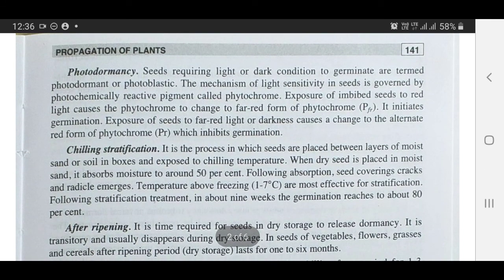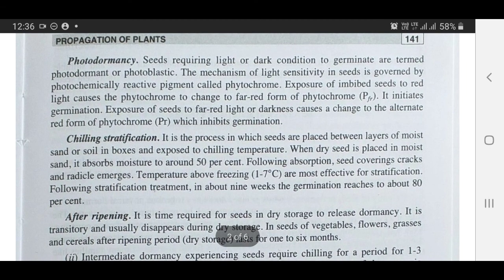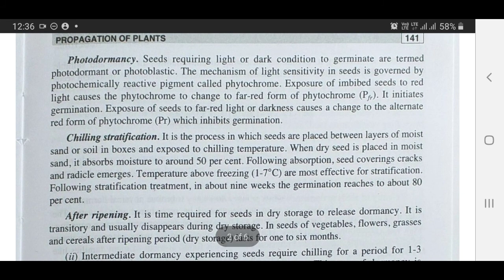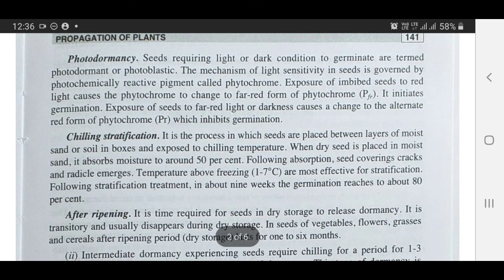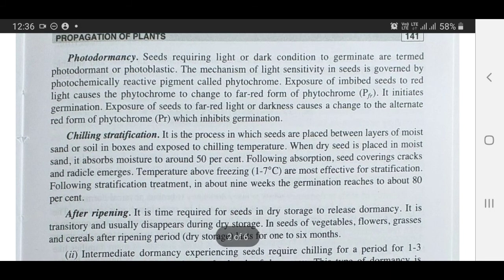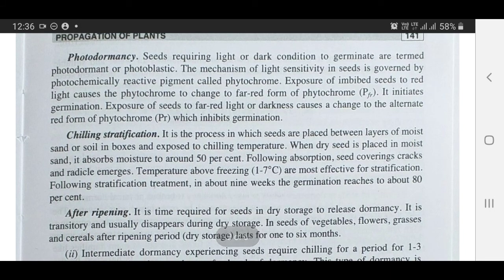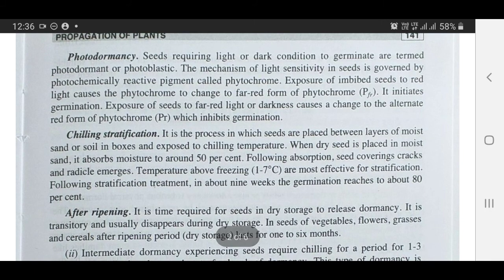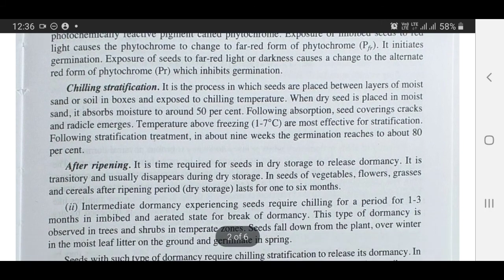Then photodormancy. Seeds requiring light or dark conditions to germinate are termed photodormant or photoblastic. The mechanism of light sensitivity in seeds is governed by a photochemically reactive pigment called phytochrome. Exposure of imbibed seeds to red light causes the phytochrome to change to the far red form of phytochrome, PFR. It initiates germination. Exposure of seeds to far red light or darkness causes a change to the alternate red form of phytochrome, PR, which inhibits germination.